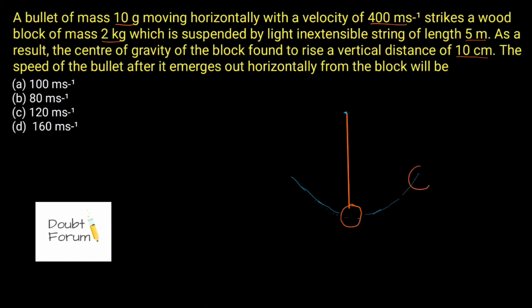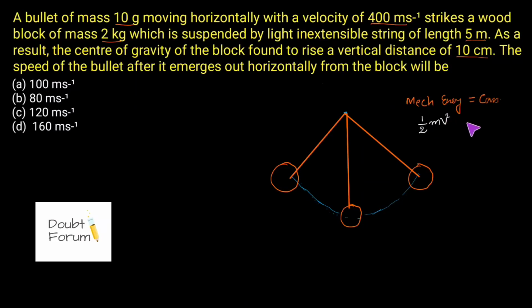At one extreme point, this bob will reach here and then it will return back and reach the other extreme point. The one thing which is very important in this type of motion is that the total mechanical energy is always conserved. The mechanical energy consists of the kinetic energy, which is given by half mv square, and potential energy, which is given by mgh. So half mv square plus mgh would always remain constant during this whole motion.